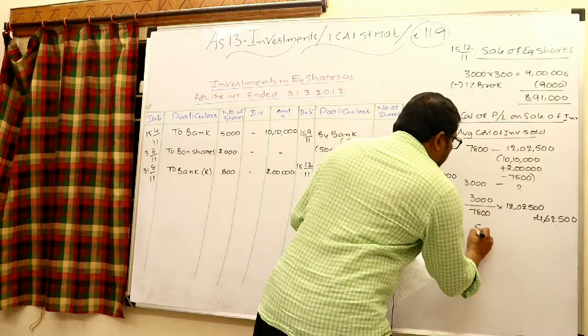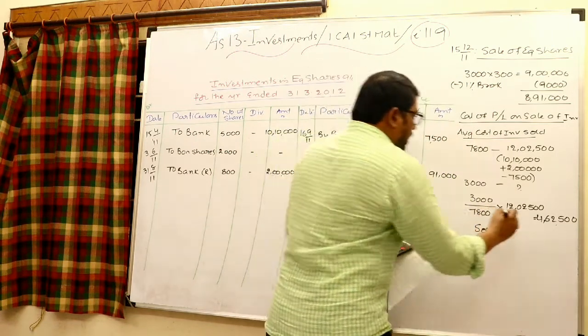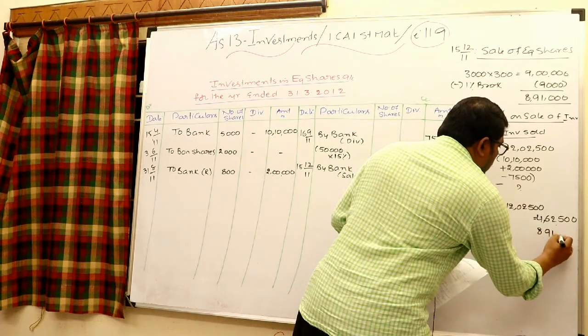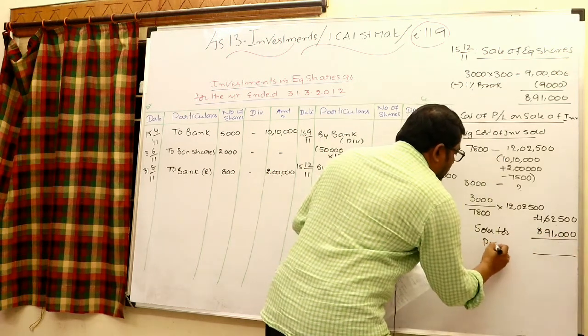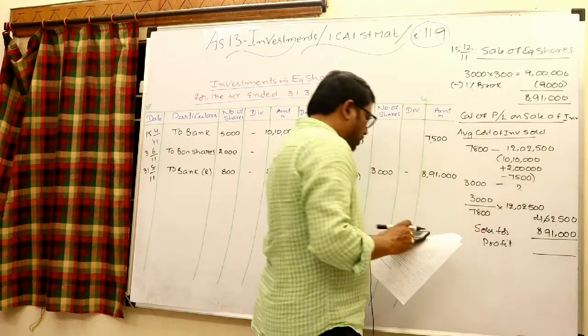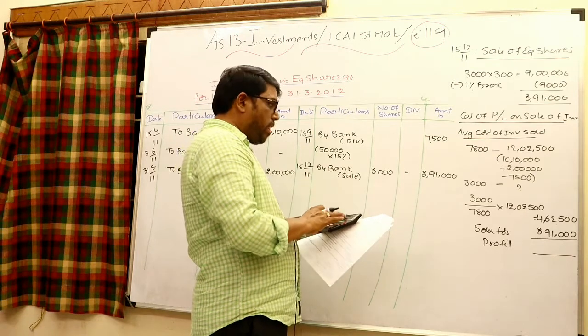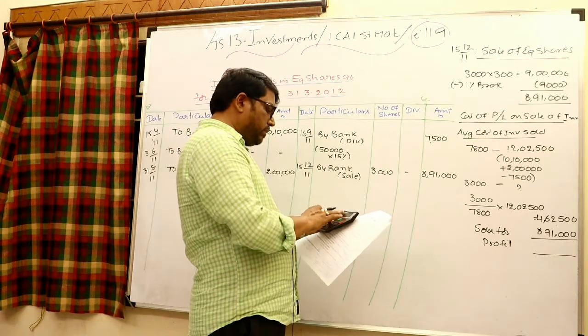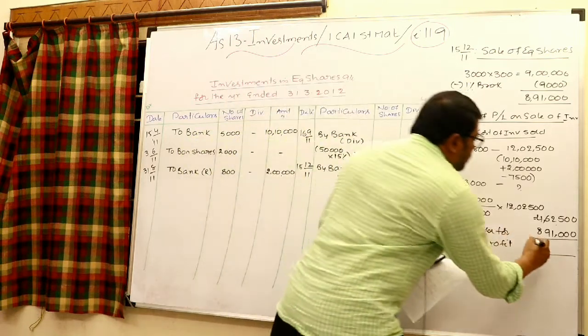We know that it was sold for 8,91,000. The difference we can simply say is the profit on sale of investments. So that is 8,91,000 minus 4,62,500. The profit is 4,28,500.